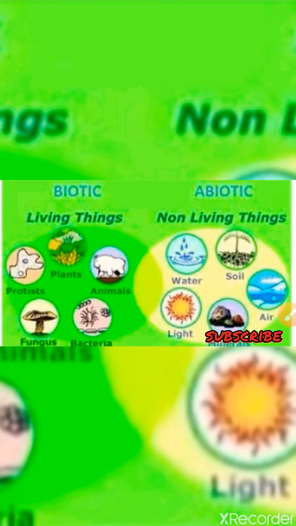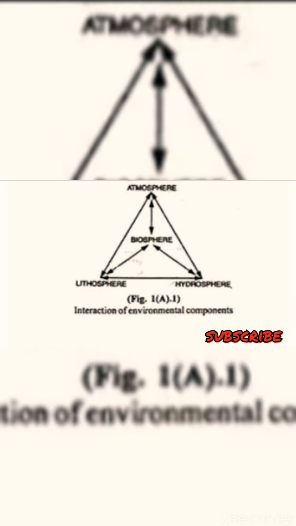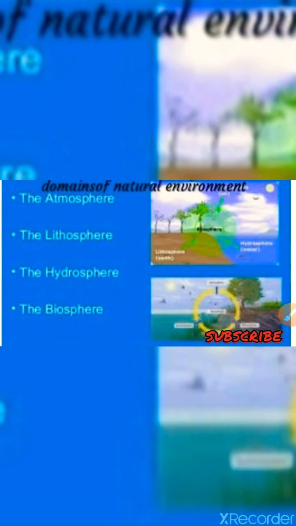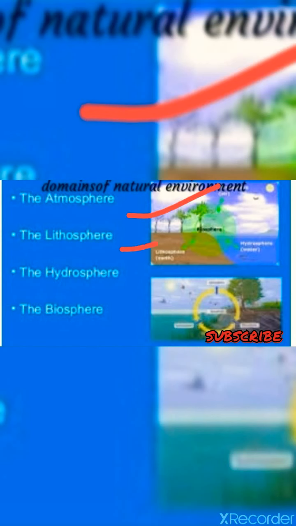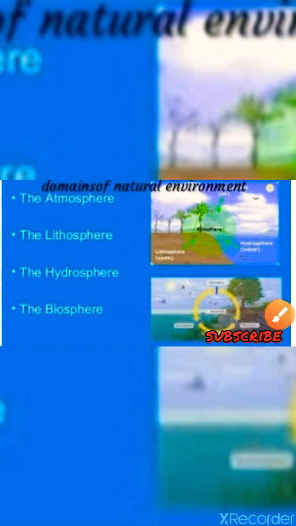Now moving to the next topic, the natural environment is classified into various domains. Look at this picture. Look carefully. These domains are lithosphere, hydrosphere, atmosphere and biosphere. And these are the domains of the natural environment. Once again I tell you that they are the atmosphere, lithosphere, hydrosphere and biosphere. Let us describe the first one, lithosphere.